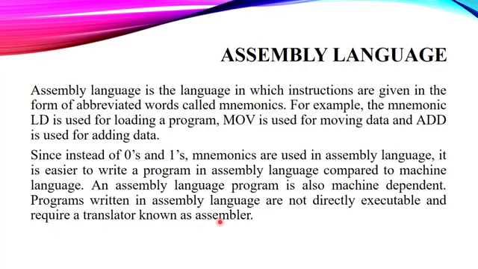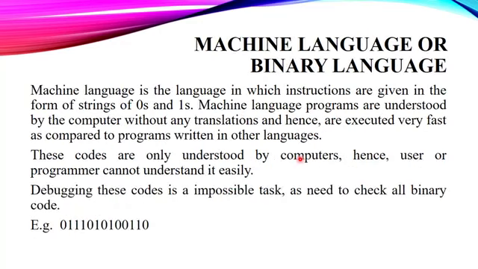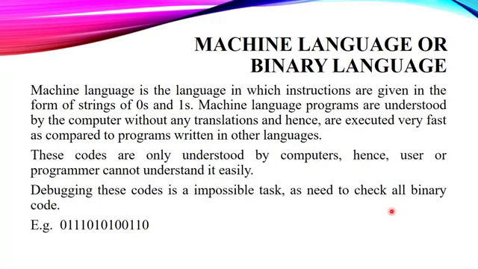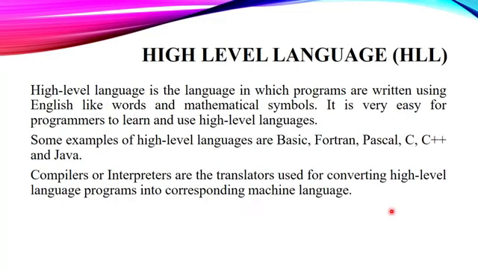We have to first summarize this much. Fine. So there are two types of low level languages, machine language and assembly language. Machine language was in the pure form of binary, whereas assembly was binary plus some mnemonics. In machine language, the programs were easily understood by the computers, but in assembly language, there were some mnemonics, and that's why we use the assembler. Fine. I hope you have got this much. So now we are moving towards our next category, that is high level languages.